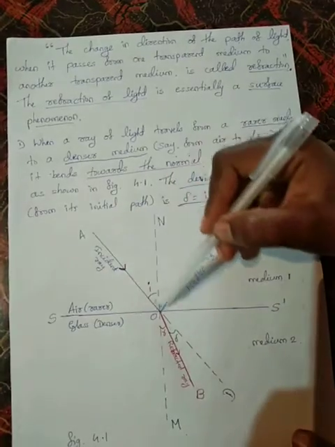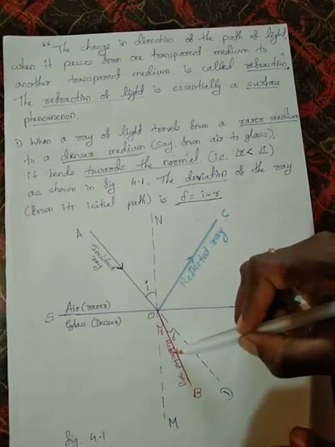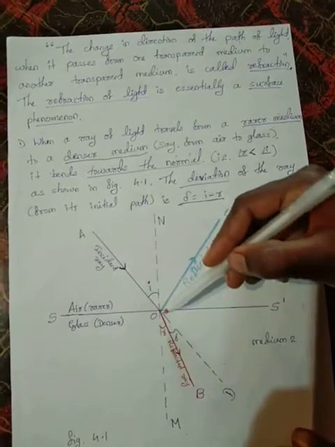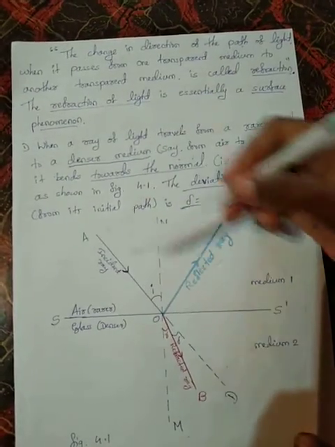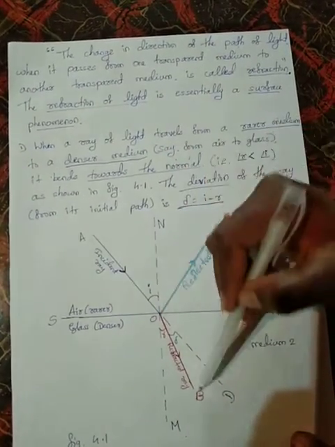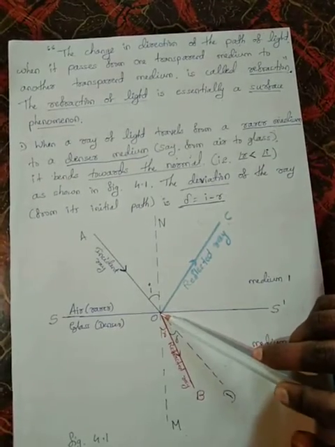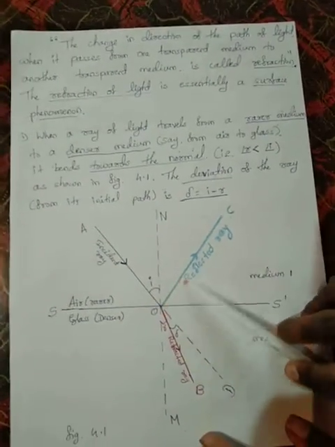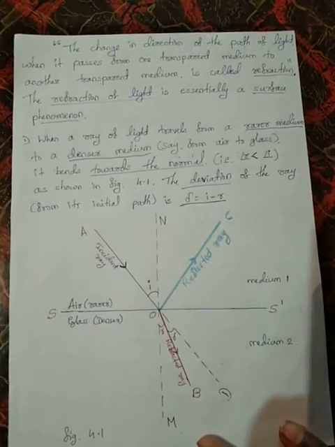The ray of light is passing from this medium to this medium. If we showed it like this, it means the ray is passing from O to A. Here our ray is passing A to O, O to B, and some amount of that light ray is passing O to C. That is the reflected ray.